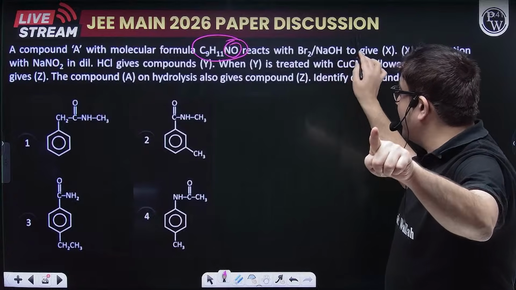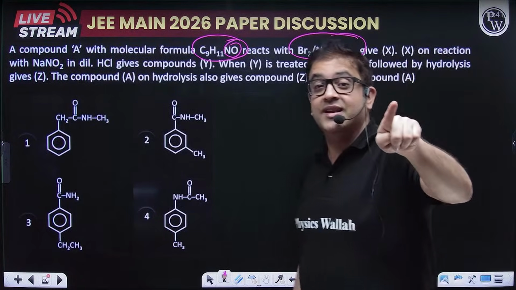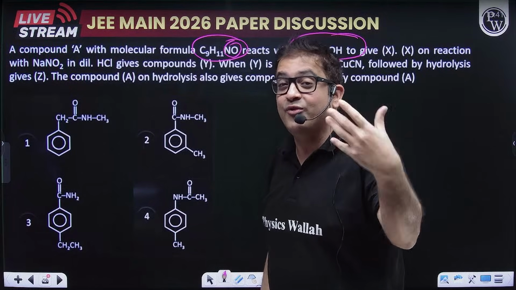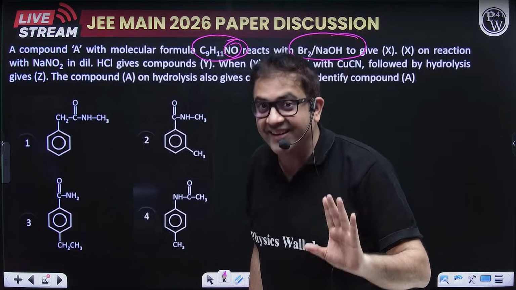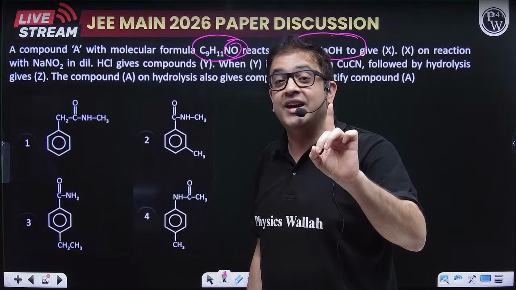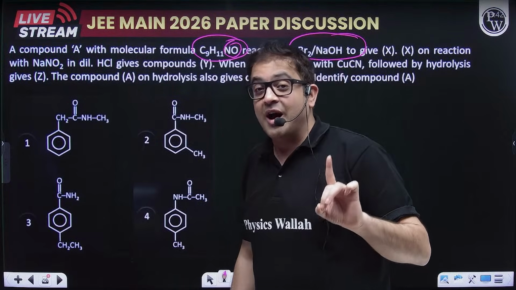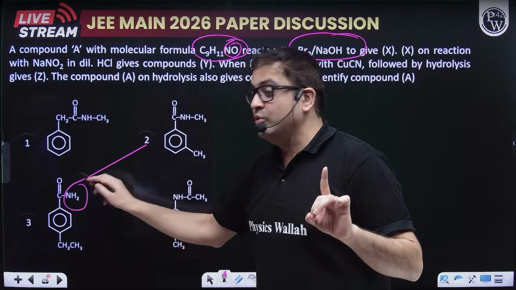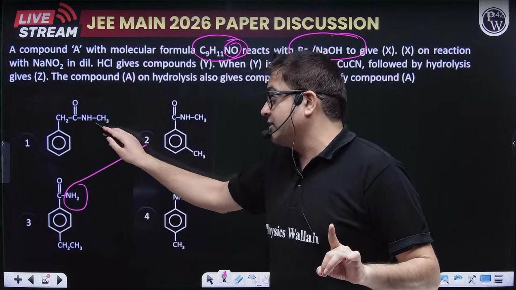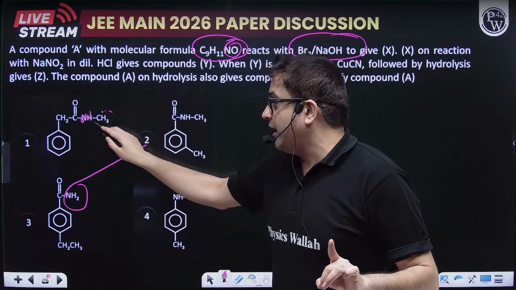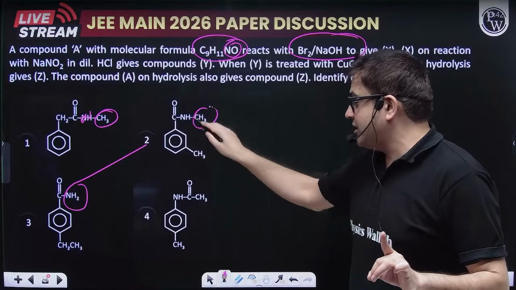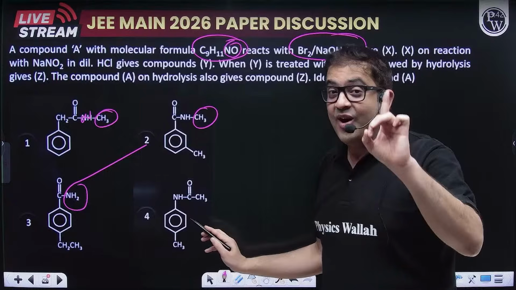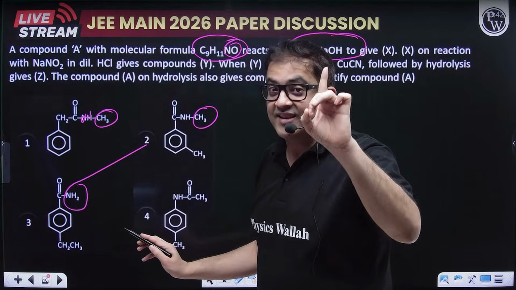Yesterday also there was a hint in a question, Br2 in NaOH, sir. It is Hoffmann bromamide degradation. So with N and O and carbon, what do you form, sir? We form a beautiful amide. And Hoffmann bromamide degradation reaction forms a 1 degree amine. So in the amide, the nitrogen should be NH2. It can't be N with substituents. This nitrogen is an amide, but here also it is having an alkyl group. Here also it is having an alkyl group. Here this nitrogen is having the benzene group. So Hoffmann bromamide degradation is characteristic of forming a 1 degree amine.